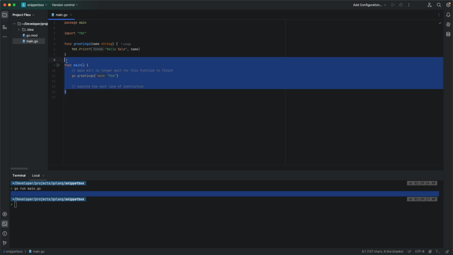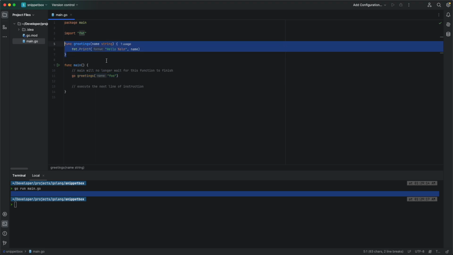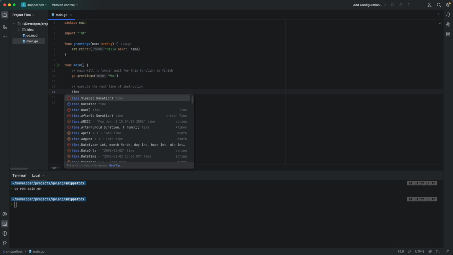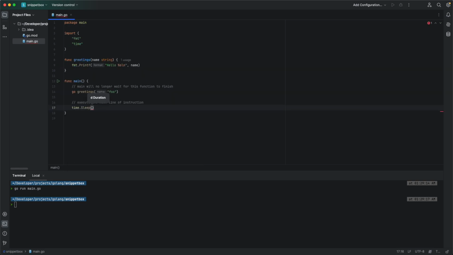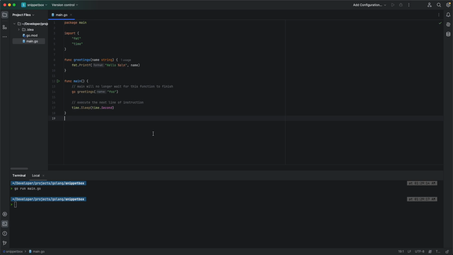Okay, so the main function terminates even before the greeting function had the chance to execute itself by printing hello and the name in the console. Okay, so what we can do is to actually implement a time delay. Okay, so let's say time.Sleep, and then let's delay the termination of the main function for 1 second. Okay, so this is a 1 second delay. So let's try to run it.